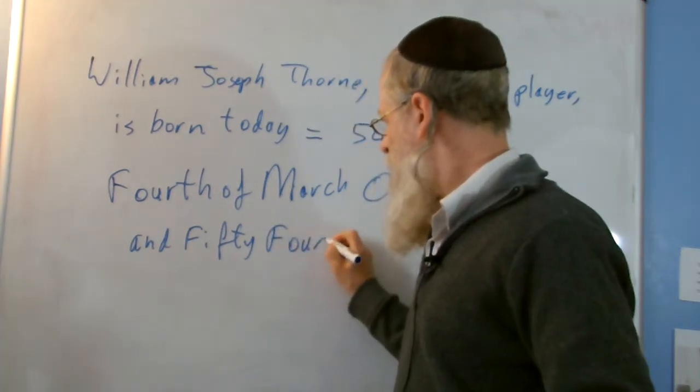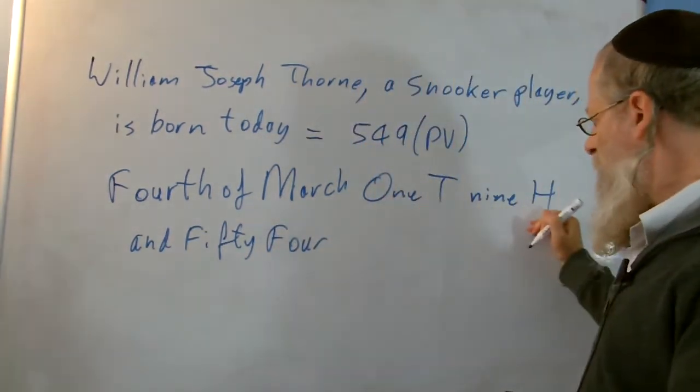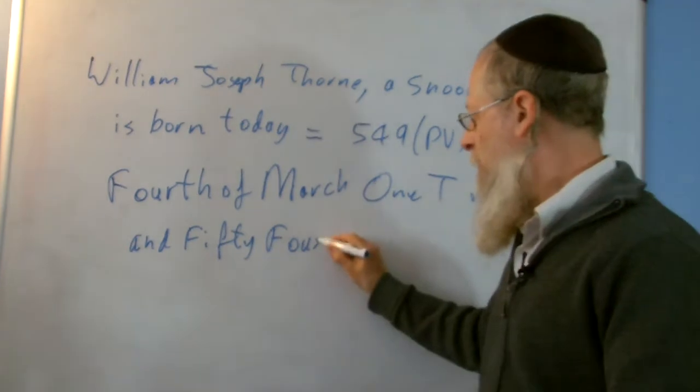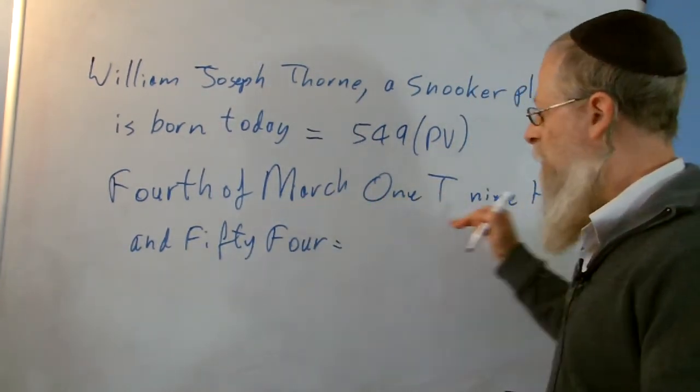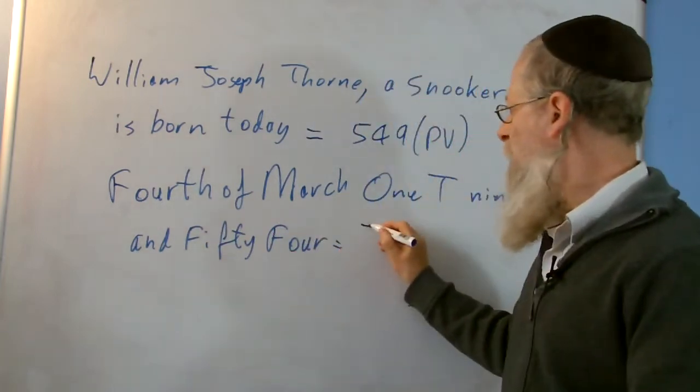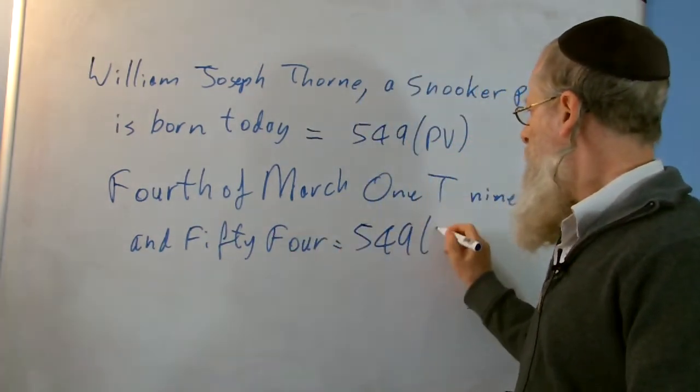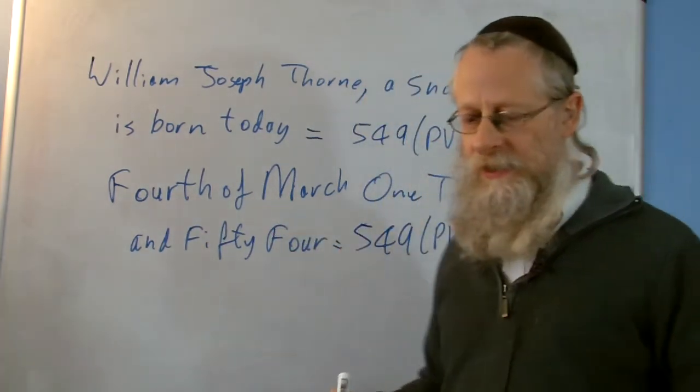If you work out each one of those letters, of course, 1,000 and 100 you have to write out in full. If you work out the placement value for all those, 4th of March, 1,954, you'll get 549.